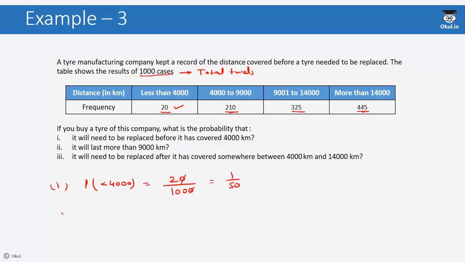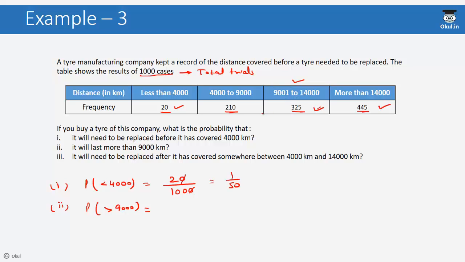Now the second one. It will last more than 9,000 kilometers. Now we need to compute the probability that the tire will last more than 9,000 kilometers. For this, we have to consider the cases where the tire needs to be replaced after it has covered 9,000 kilometers. So for this case and this case will be considered because the distance in both of these are more than 9,000 kilometers.